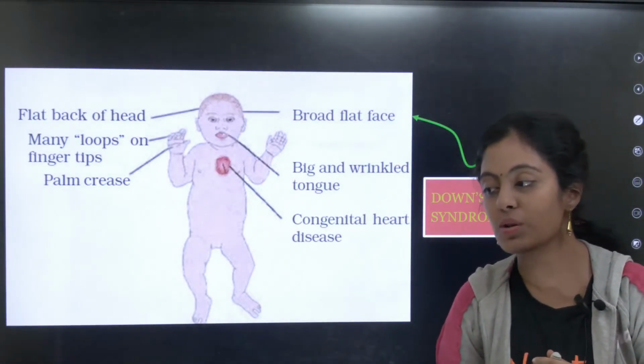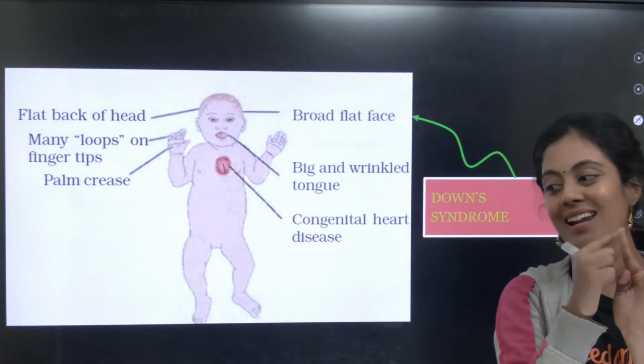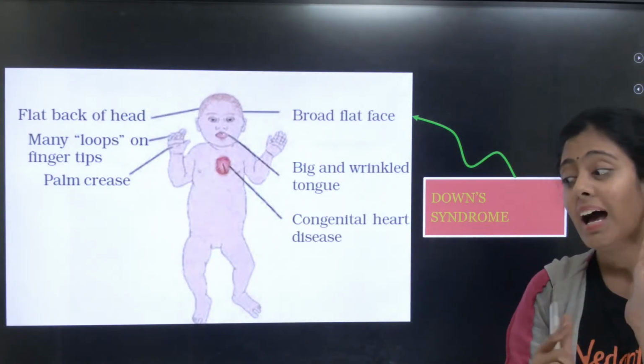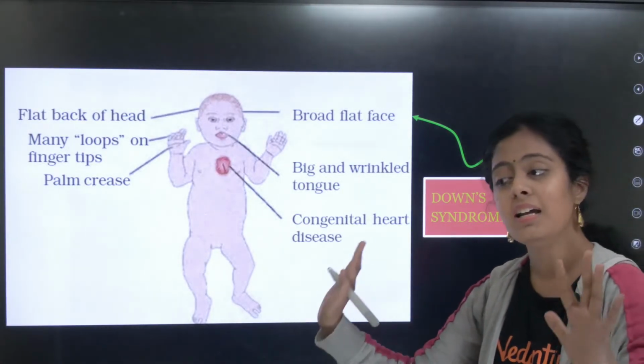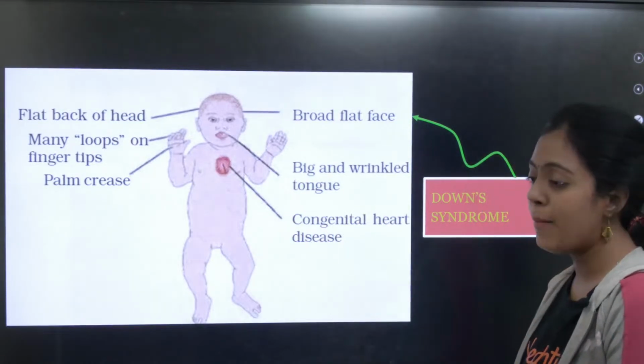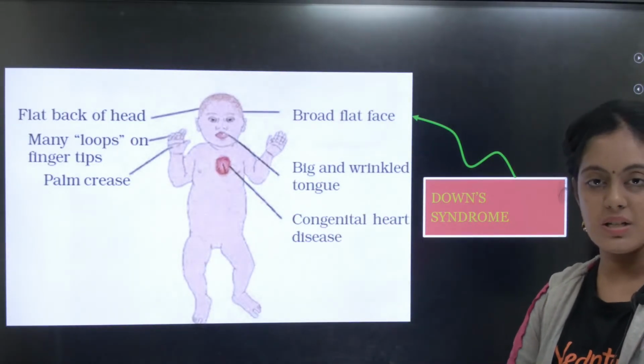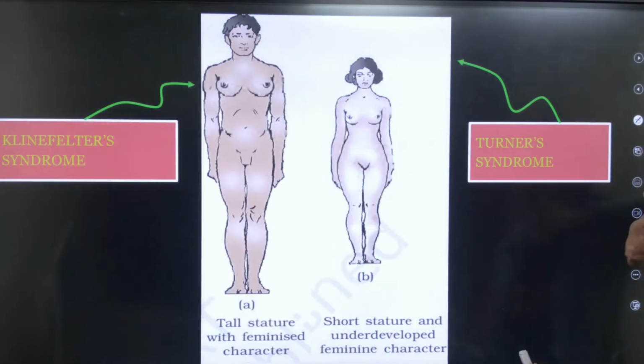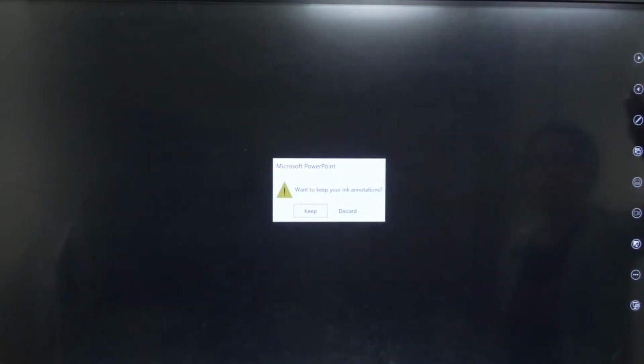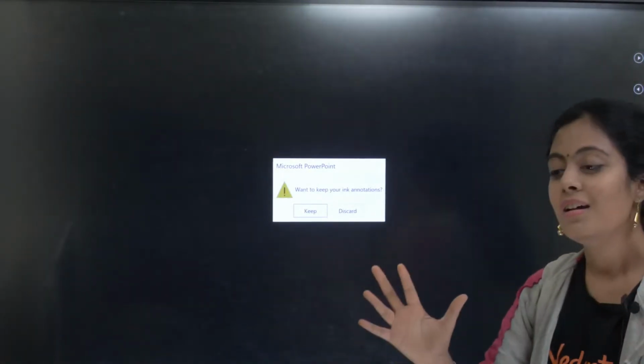Many loops on fingertips. அவங்க fingertipsல நிறைய loops இருக்கும், palm crease. And again, this is a very important NEET question. இந்த symptoms எல்லாம் ஞாபகம் வச்சுக்கோங்க, they can ask you in your NEET. Yes, this is Klinefelter's, this is Turner syndrome. So that's about this entire chapter.